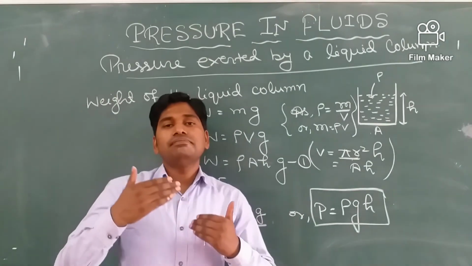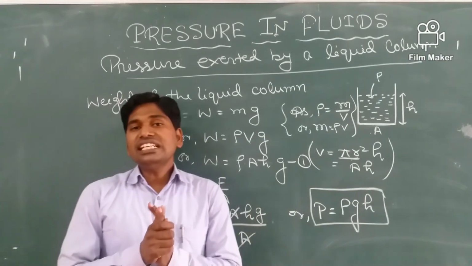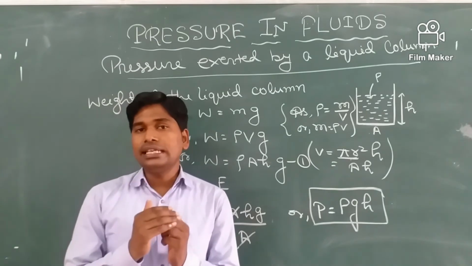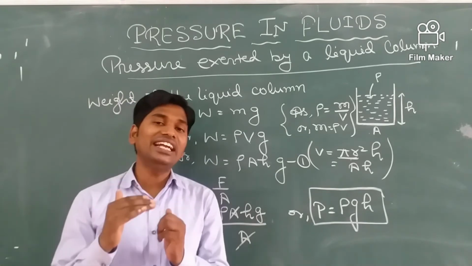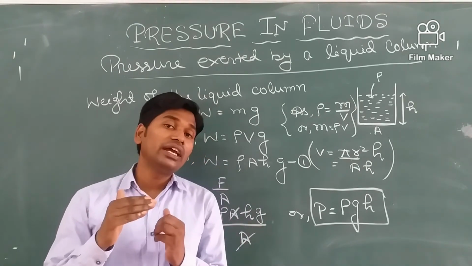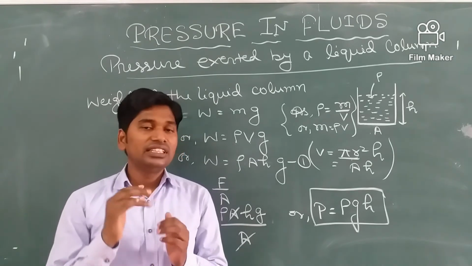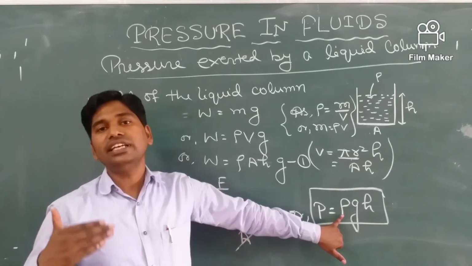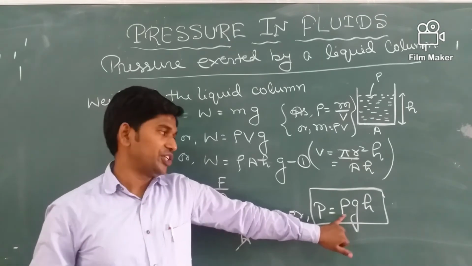Let us see some applications or consequences in our day-to-day life. The pressure experienced by a body in sea or in river at the same depth, if we find it, we will find that the pressure exerted by the sea water will be more than the pressure exerted by the river water at the same depth. The reason is that the density of the river water is less than the density of the sea water. So sea water exerts more pressure.